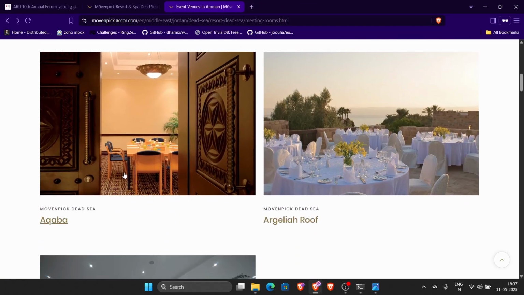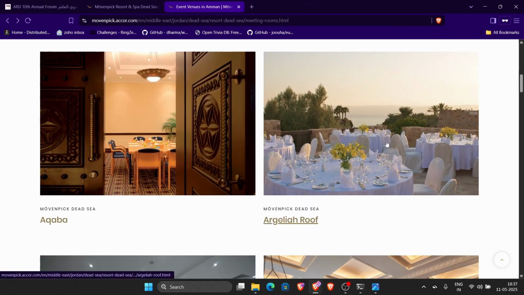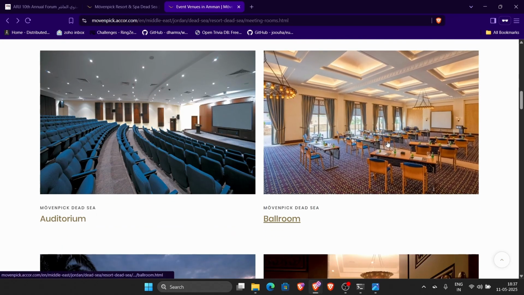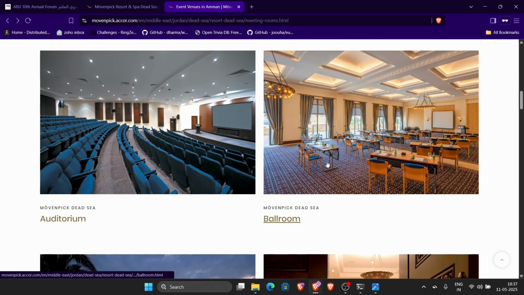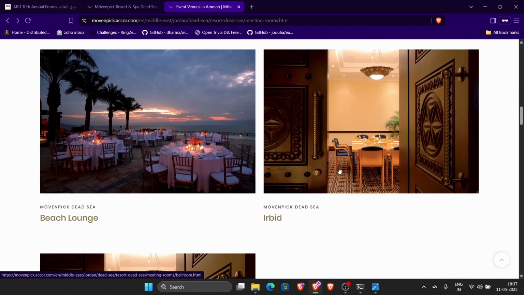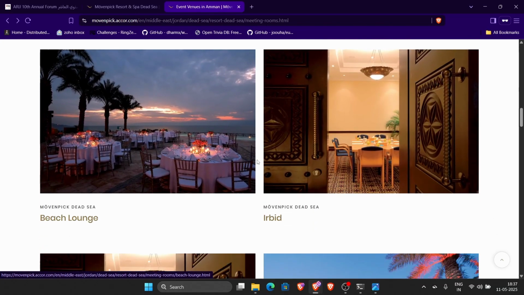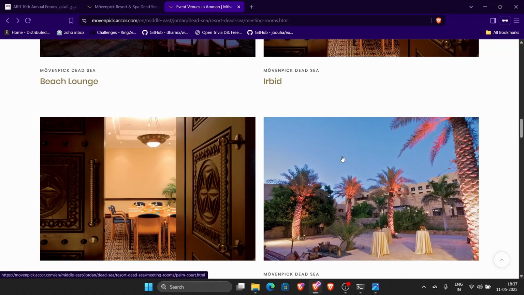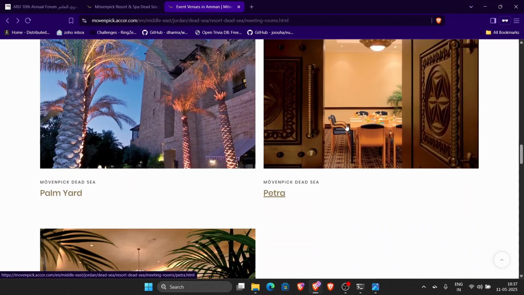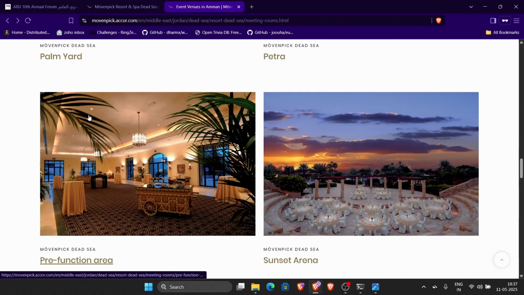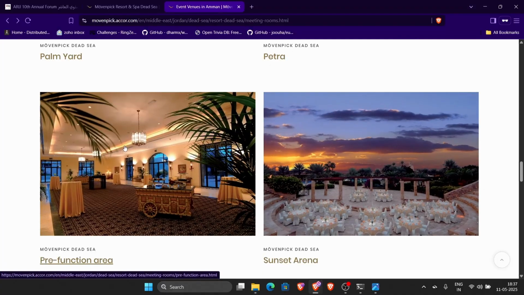The next one is Akaba, same thing. It wasn't in a roof. And then there's a ballroom, but then again, you can see that it's got the red embroidering. We have the beach lounge. Again, no. Now we are getting somewhere.